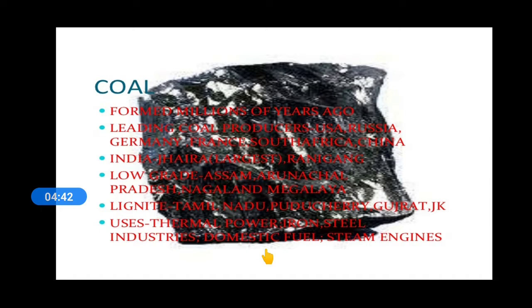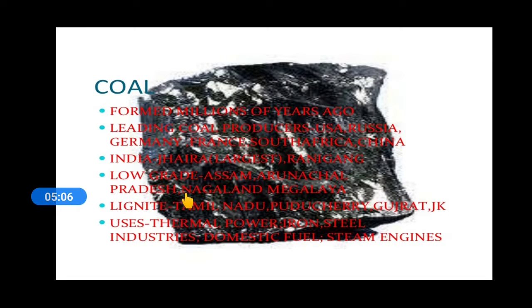Then is the coal. Coal was formed millions of years ago. Who is the leading coal producer? USA, Russia, Germany, France, South Africa and China. In India, Raniganj and Jharia are the largest places to supply the coal.